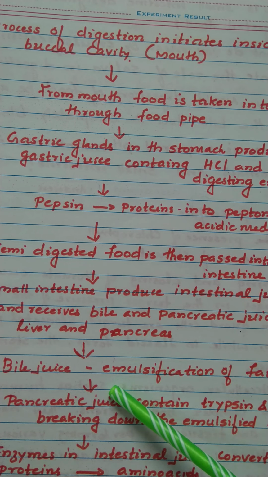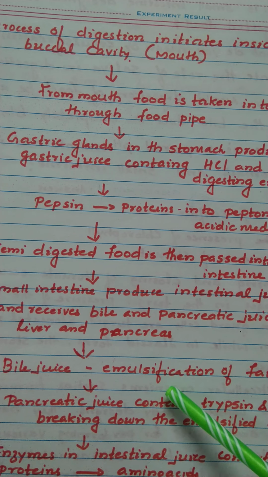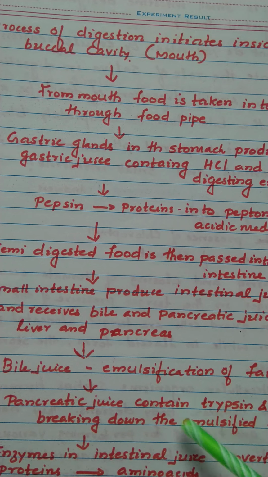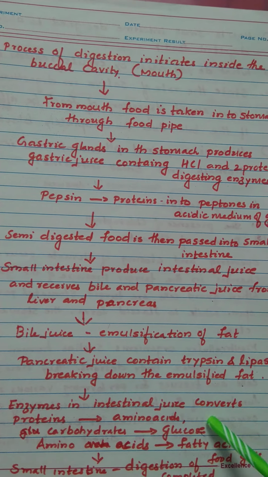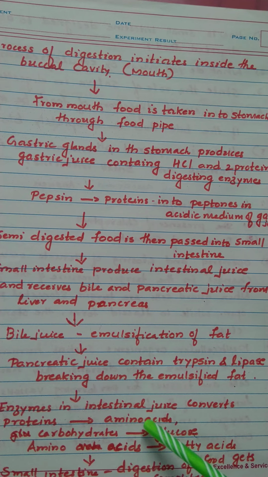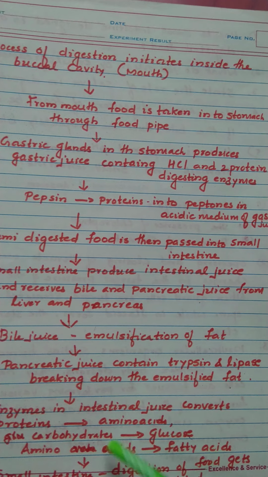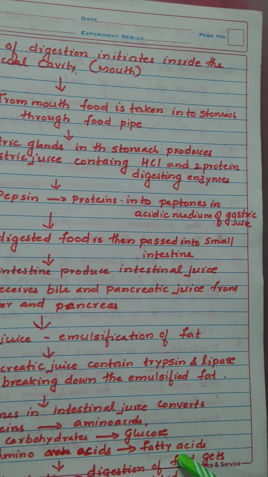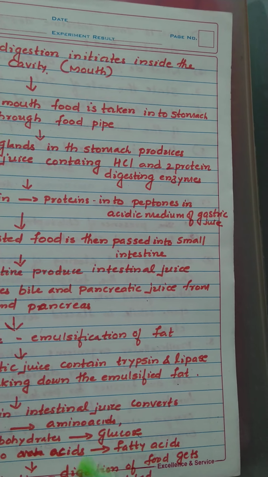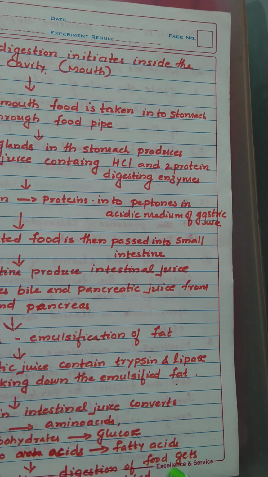Emulsification of fat is done by the bile juice. Pancreatic juice contains trypsin and lipase, breaking down the emulsified fat. Enzymes in intestinal juice convert proteins into amino acids and carbohydrates into glucose. Then in the small intestine, digestion of food gets completed.